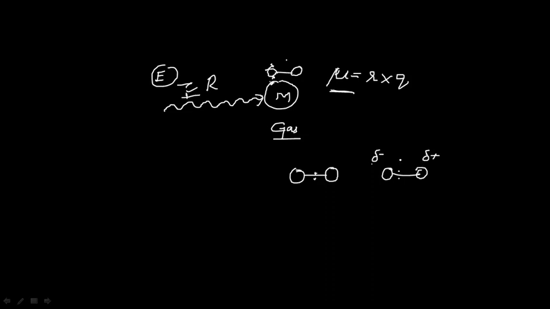Whenever dipoles are developed on the atoms, it has the influence to attract the atom towards itself. When it comes towards the atom side, electron-to-electron repulsion takes place, so it has to push away from the atom.